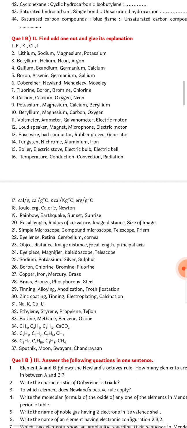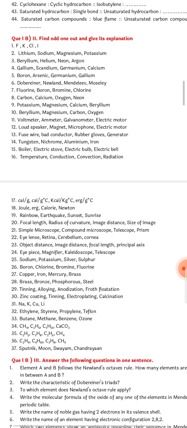After that, coming to the next one, that is fuse wire, bad conductor, rubber gloves, generator. So the answer here will be obviously generator. Tungsten, nichrome, aluminium ion. Nichrome is the answer. Boiler, electric stove, electric bulb and electric bell. So electric bell is the answer.